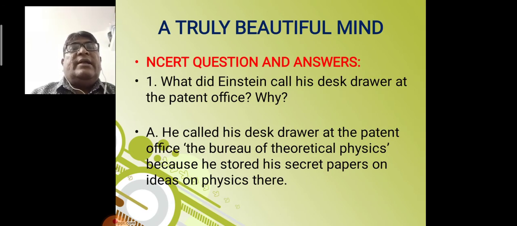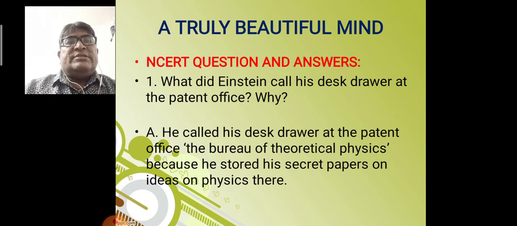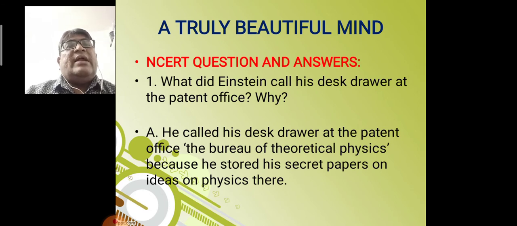Now, let's discuss NCERT questions and answers which are really important for final examinations and even half-yearly too. Question number 1. What did Einstein call his desk drawer at the patent office? He called his desk drawer at the patent office the Bureau of Theoretical Physics because he stored his secret papers on ideas on physics there.